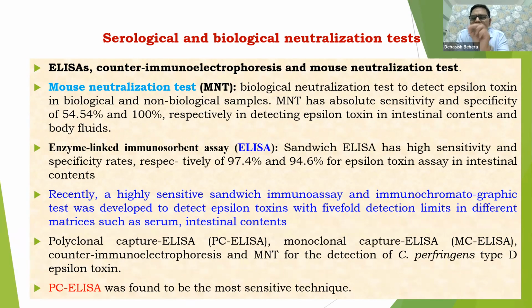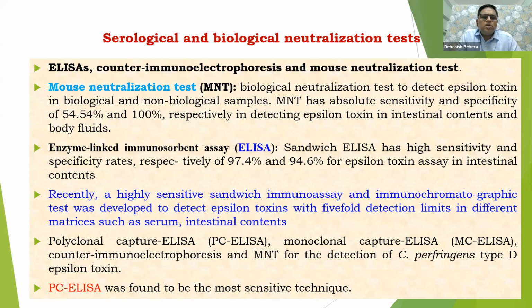That does not mean the patient was suffering from enterotoxemia. No, not at all. This is the very important bioassay, that is MNT or mouse neutralization test. It is insignificant for a very little amount of alpha toxin; it will not detect it. That's why we generally prefer to compare a healthy flock with an unhealthy flock. It is a very useful bioassay technique.